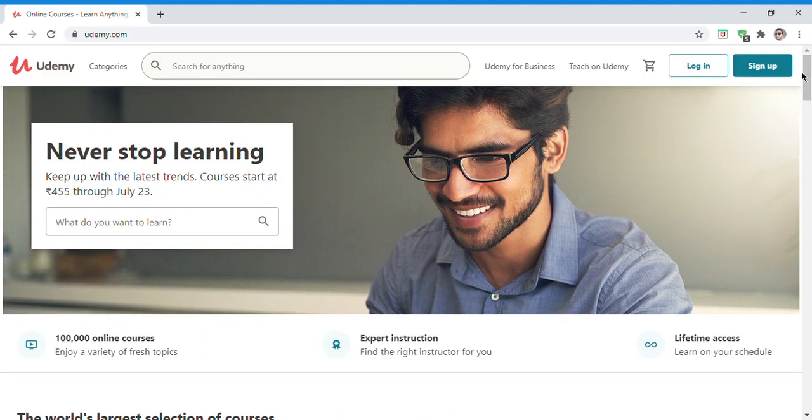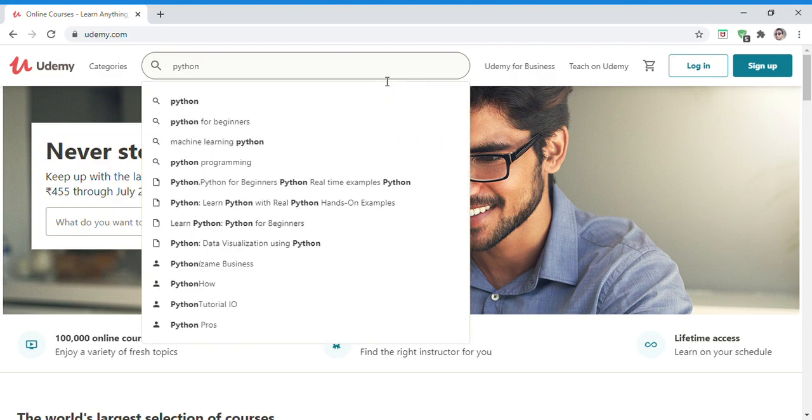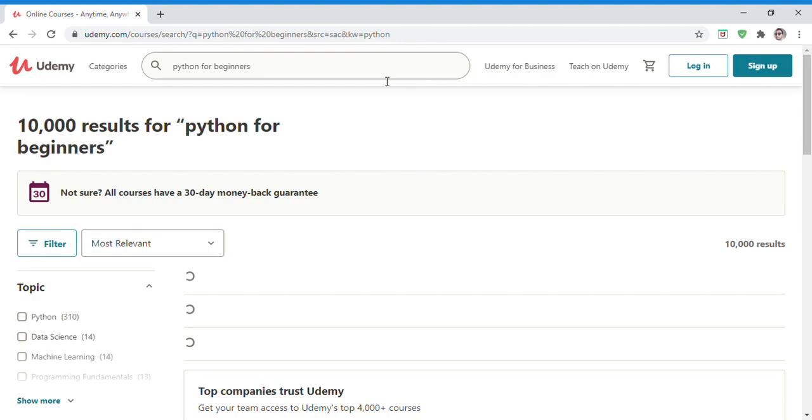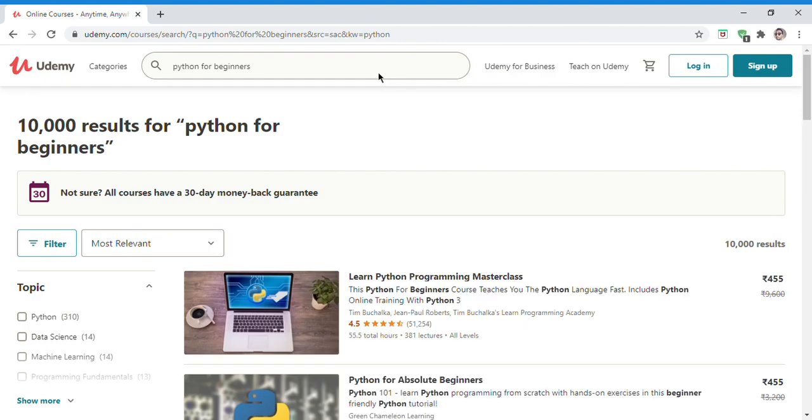Being an aspirant of computer science, let's search for some coding language. Let's search for the most popular language these days, that is Python. As I'm a beginner, Python for beginners. Wow, that's amazing.